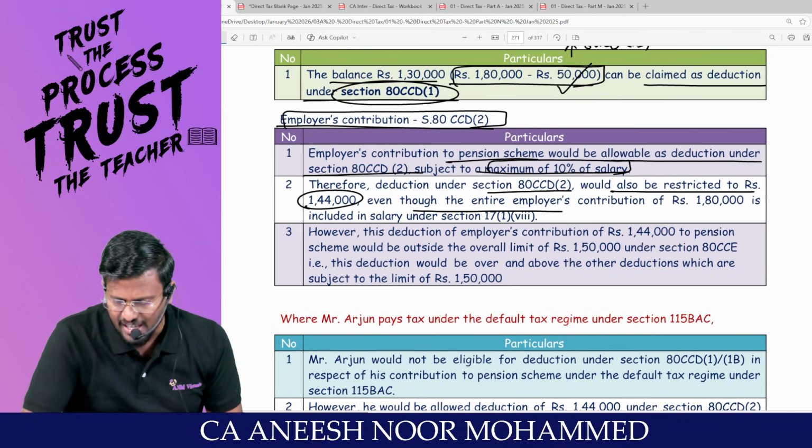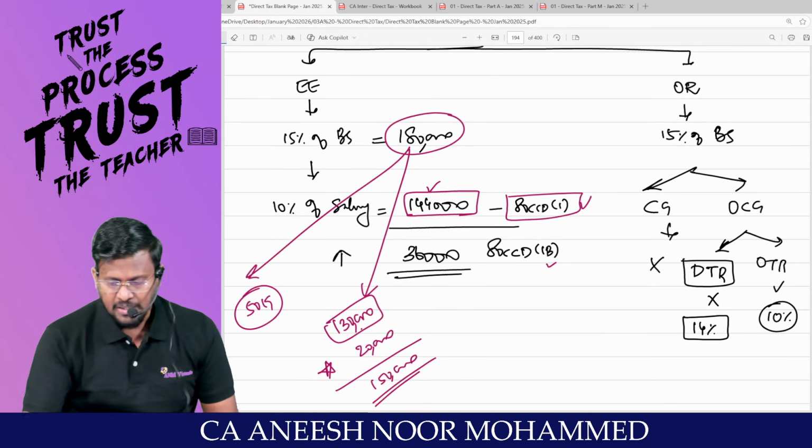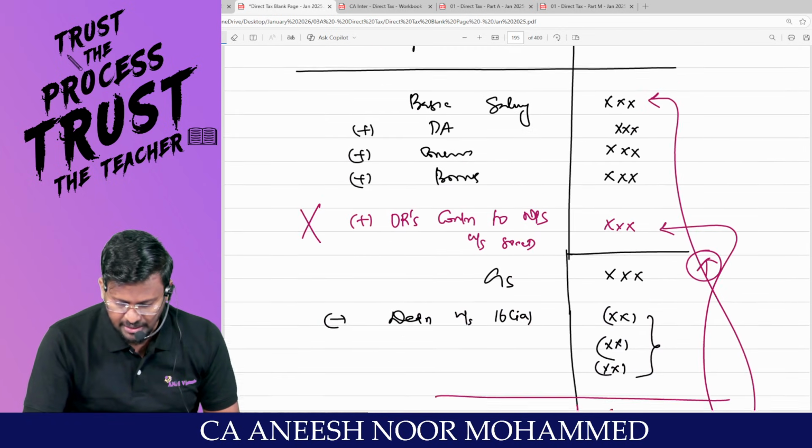Even though the entire employer contribution of 1,80,000 is included in salary. Beautiful point they are saying. Sir, when you are computing the salary income, like this only you would have calculated.